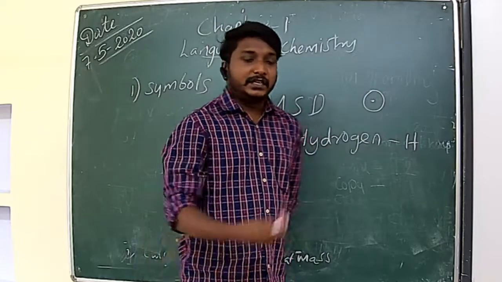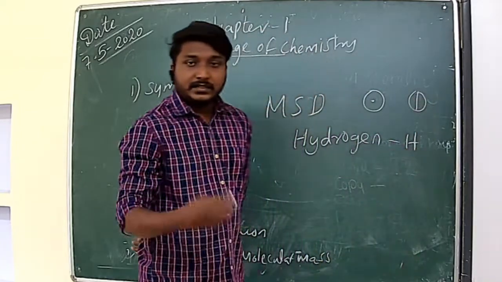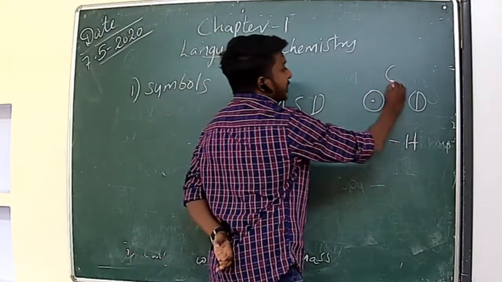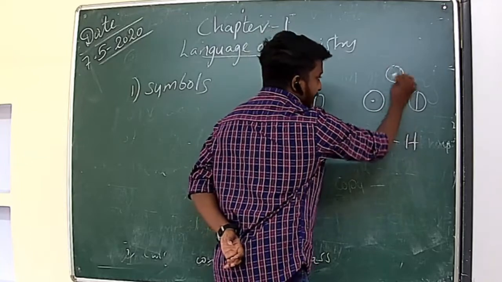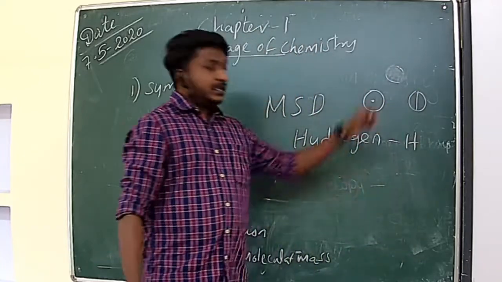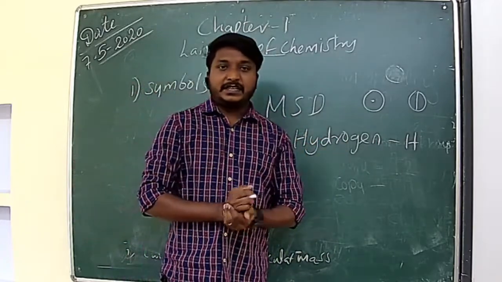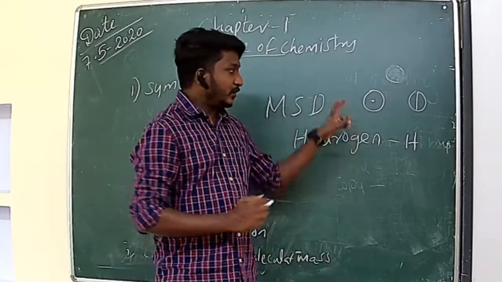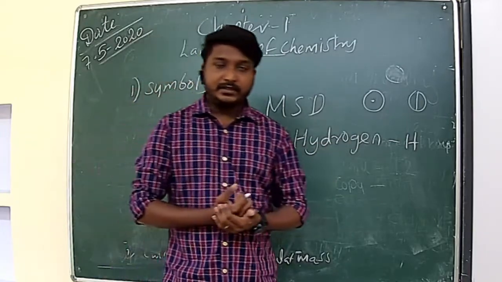Clear? Then nitrogen atom, circle with one vertical line. Then oxygen atom, he used the solid circle. So these were the figurative symbols he proposed, but it's very difficult to remember always, because they are quite similar, right? So it's very difficult to always remember these symbols.